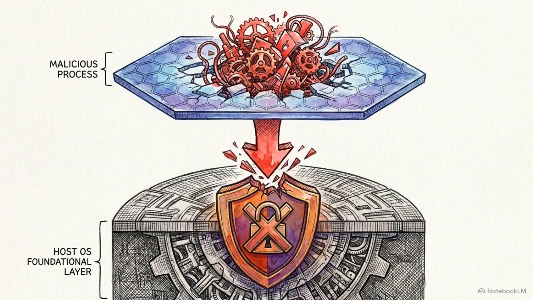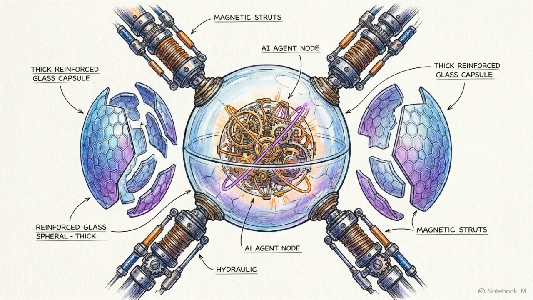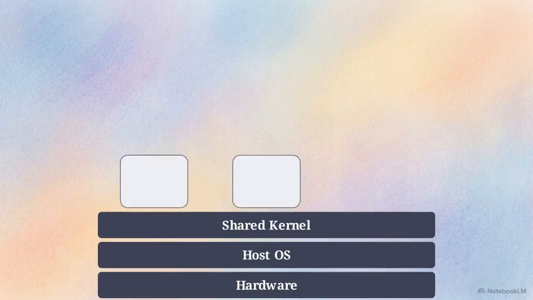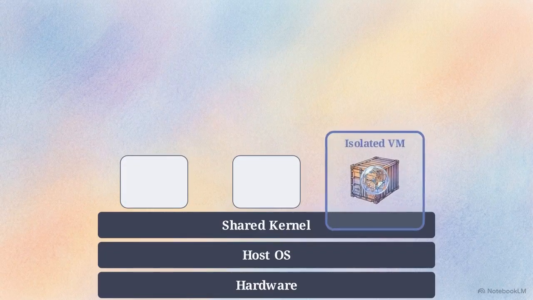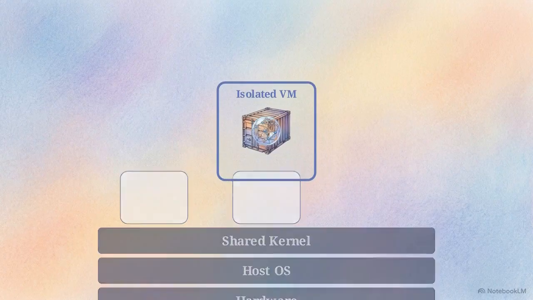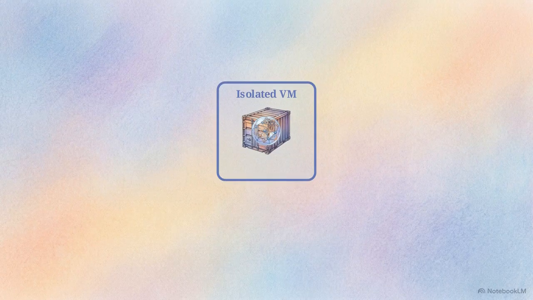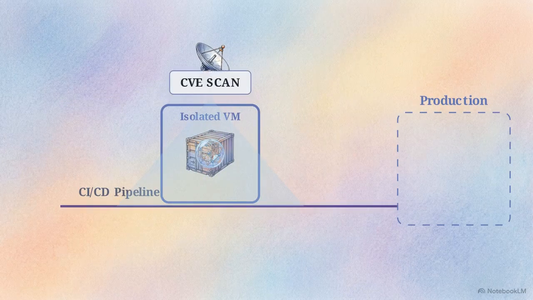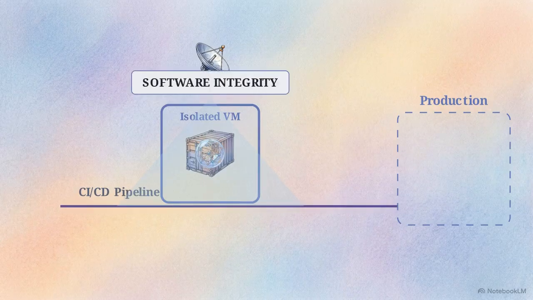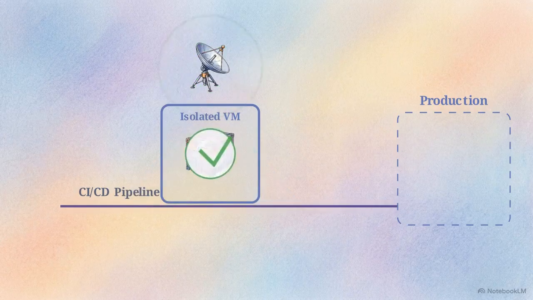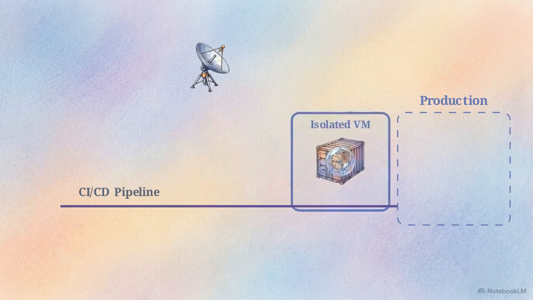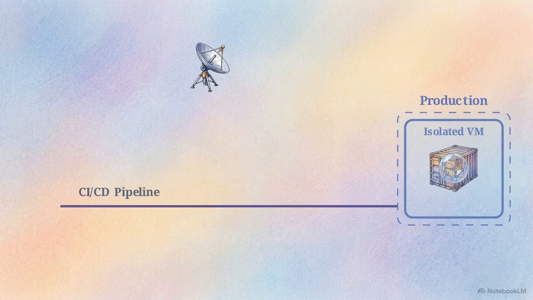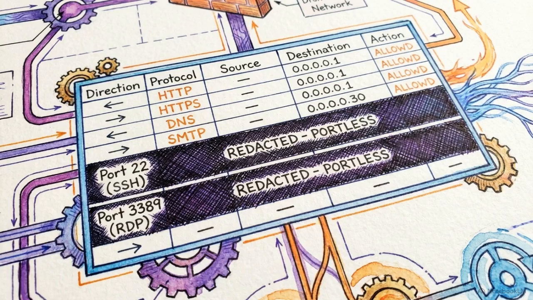To prevent an agent from executing a tool escape attack and reaching a shared host, the underlying compute environment must be ephemeral and isolated. We achieve this by provisioning the agent on AWS Fargate. Fargate runs every task in a separate virtual machine, providing a higher degree of isolation than tasks sharing the same host. We integrate Amazon Inspector into the CI/CD pipeline and runtime environment to verify the integrity of the container images. It continuously scans the container layers for known software vulnerabilities and unintended network exposure, providing automated discovery in near real time. We further harden the environment by disabling SSH and RDP entirely, eliminating inbound administrative ports.